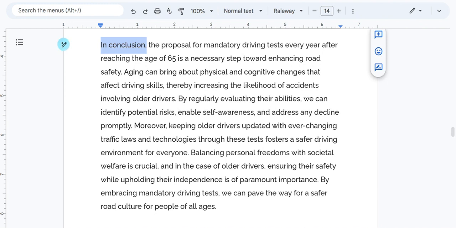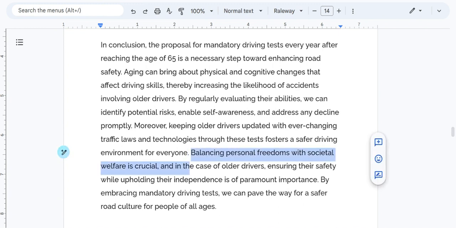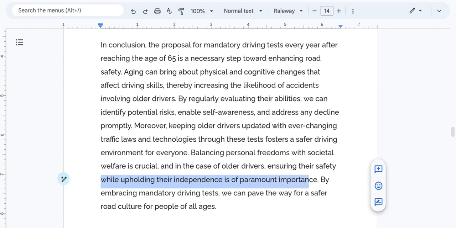What I also appreciate is that they did bring up the counter argument within their conclusion. And that is this idea of, yes, balancing personal freedoms with societal welfare is crucial. But yes, we want to uphold their independence. Of course, that's important. But we also want to ensure their safety. So I really appreciated that within their conclusion.